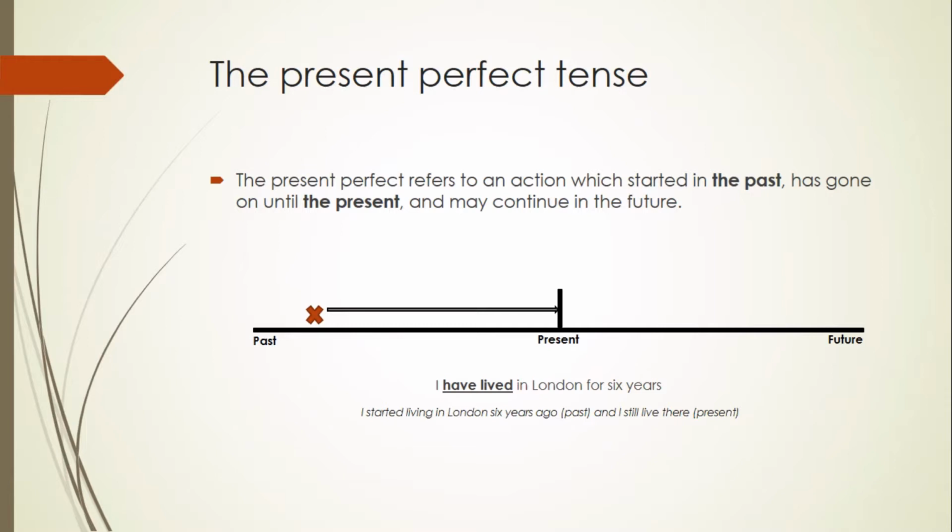So I started living in London 6 years ago, and I'm still there. That is the point, right? This is the present perfect, an action which started in the past. This is the origin, the red X, and has gone on until the present. That is the present perfect.